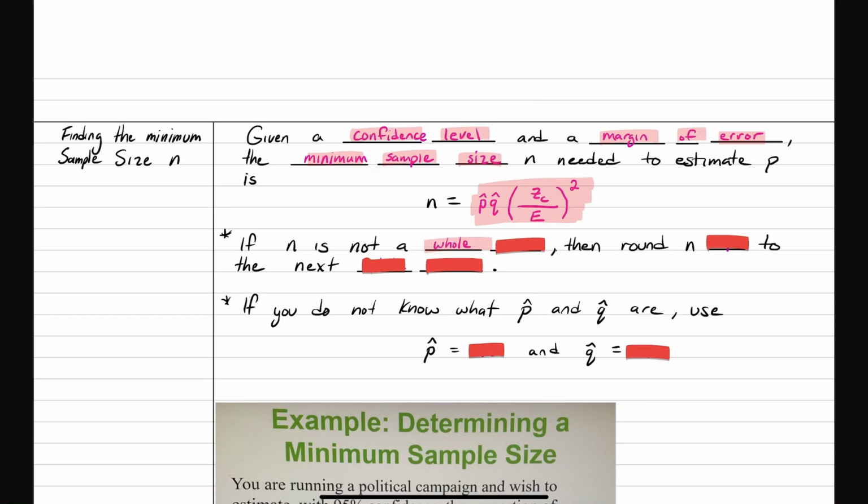If n is not a whole number, right, you use this formula and you don't get a whole number, go ahead and round up to the next whole number no matter what. Always round up. And if you do not know what p hat and q hat are, like they're not given to you and there's no way to figure it out, go ahead and assume that p hat and q hat are both equal to 0.5.